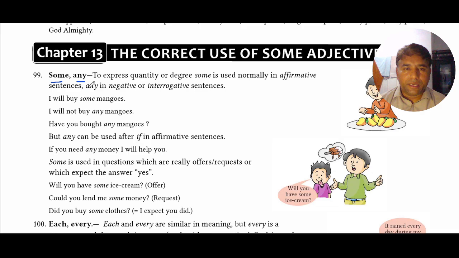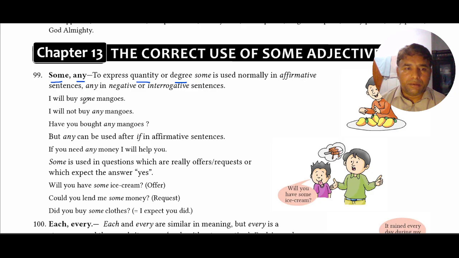Both some and any are used to express quantity and degree. Some is used in affirmative sentences, any in the negative or interrogative sentence.